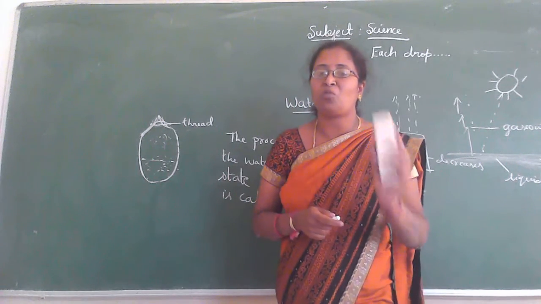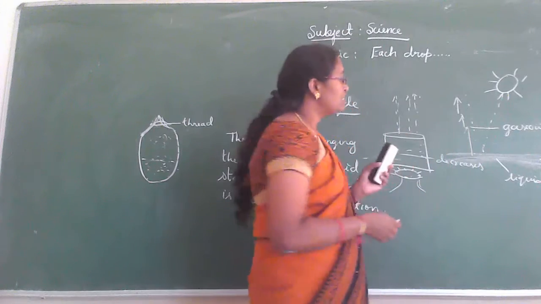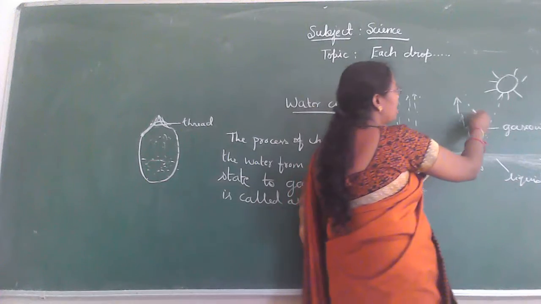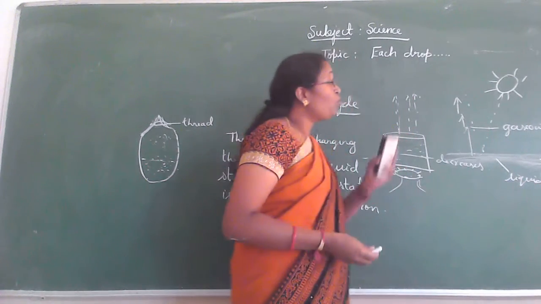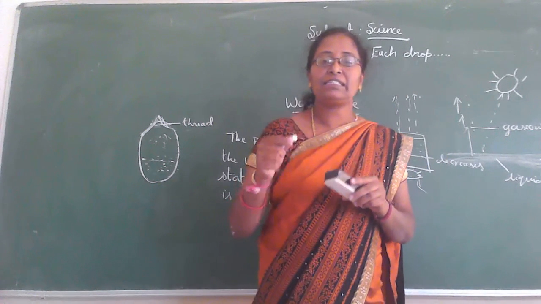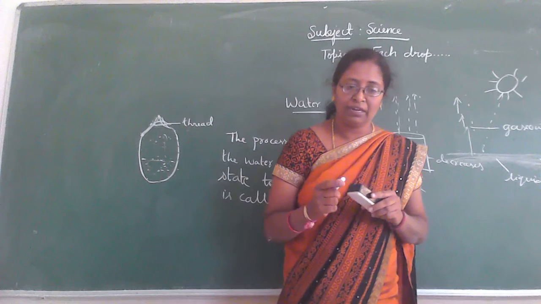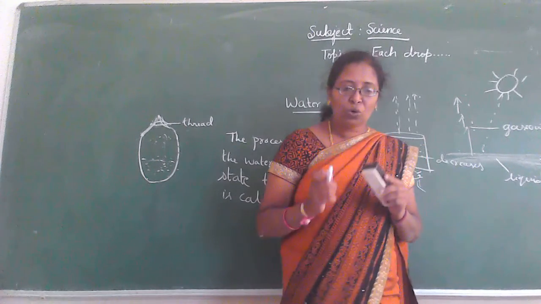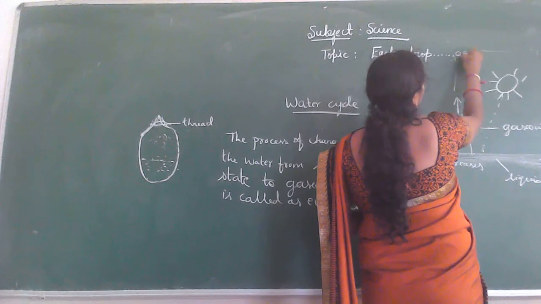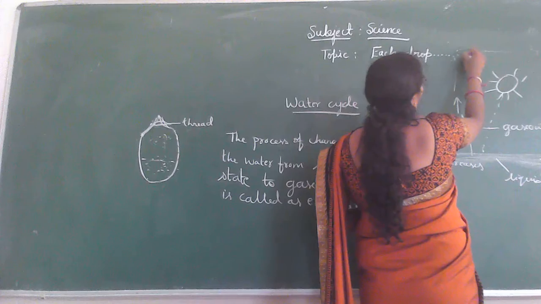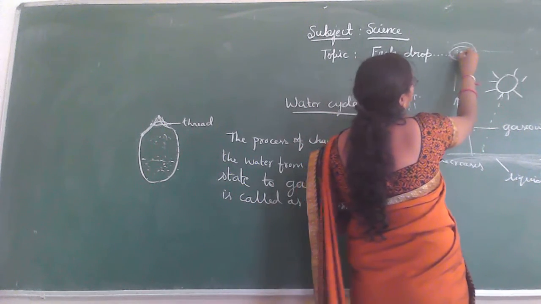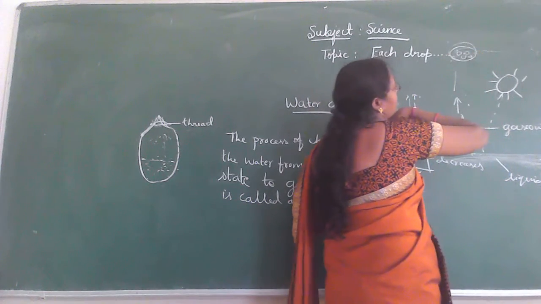So first we should know what condensation is. See here, children, the water that gets evaporated due to the heat of the sun, that water vapor rises up, and then it is surrounded by the cool air. The cool air surrounds the water vapor, and it changes into water drops.